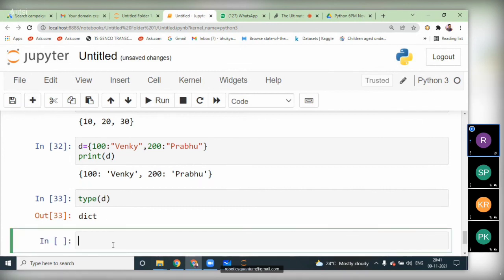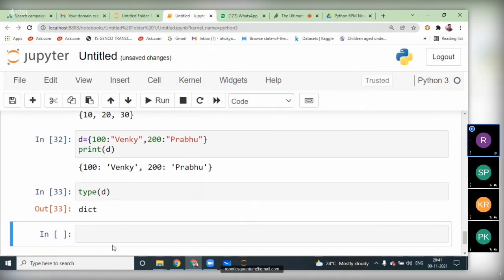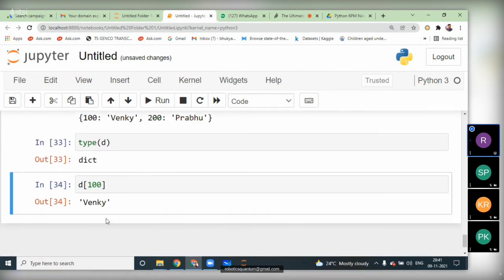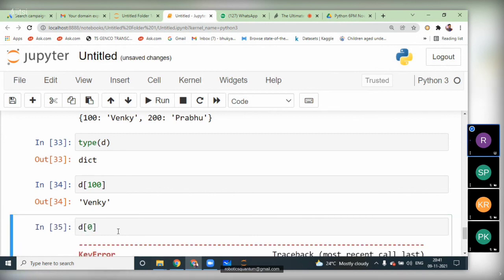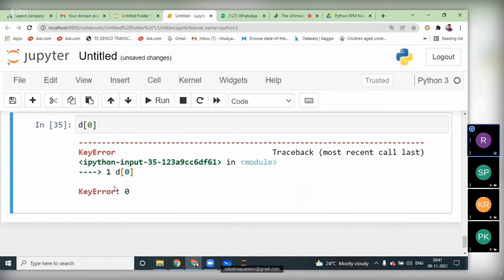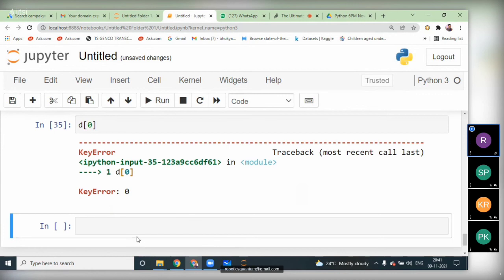So let us try to modify the values. If you want to access the first value, D of 100 will give it. See, Venki, we got the output. If we try to access the element with index 0, we will get a key error. D of 0, there is no such key. We don't have a key with 0. So if I want to modify that 100 with quantum robotics,